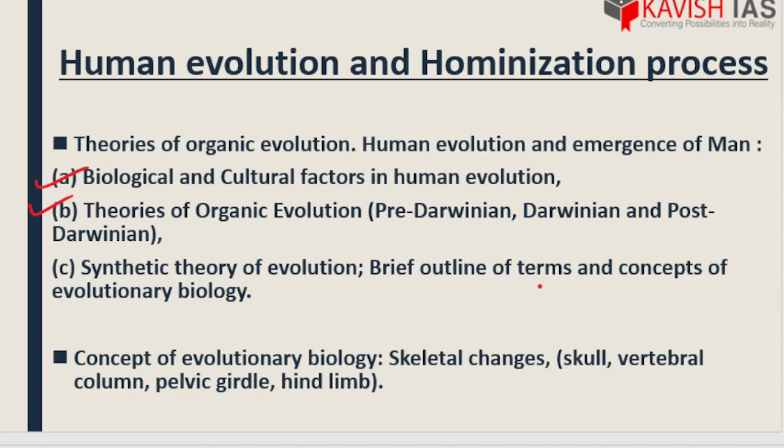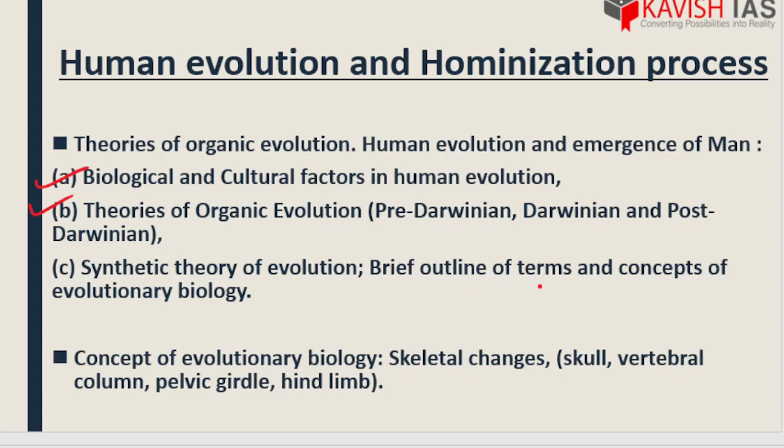All of us will have some benefit in this subject, because anthropology is interlinked with all the other subjects, which we are going to learn very soon in the upcoming 2-3 videos: how anthropology is interlinked with other subdisciplines, and how other subjects get their derivation or origin from anthropology. Once you know all this, you will think, oh my god, thank god I read this subject, that's why I'm getting benefit in anthropology optional. So don't worry, I'm here to solve all the problems that you are going to face.